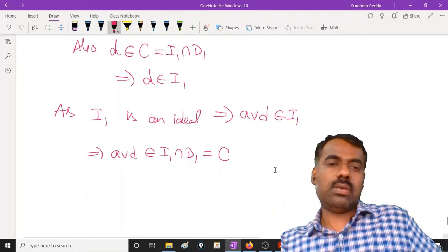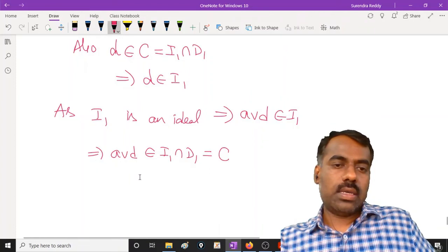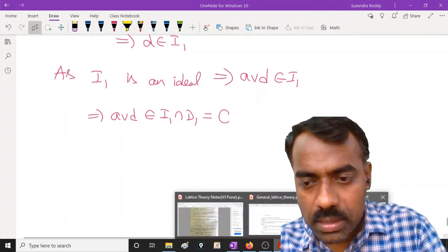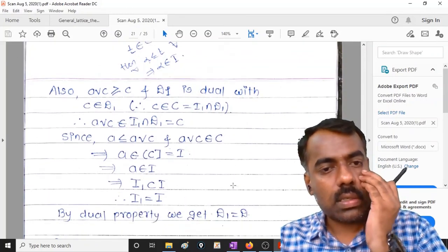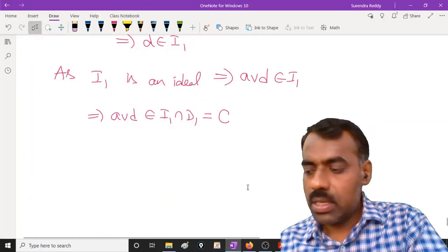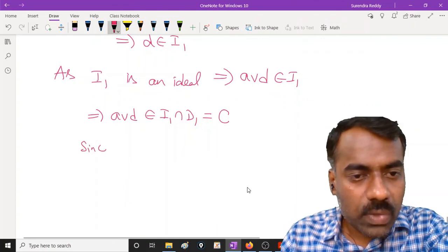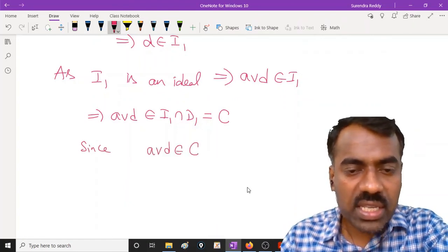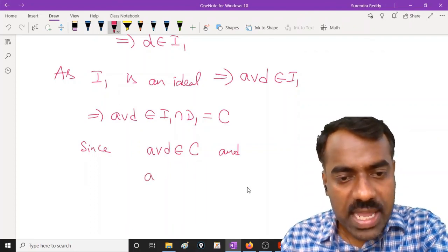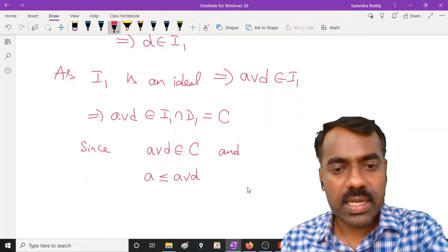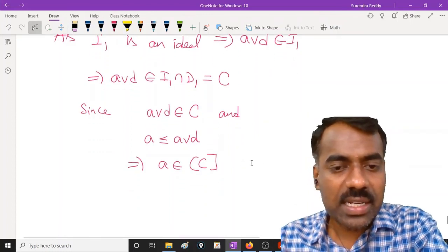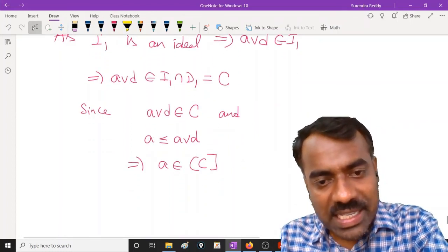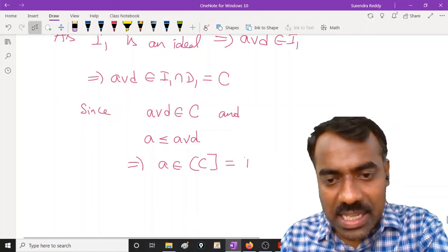Now we are on track. Since A join D belongs to C, and we know that A is less than or equal to A join D, this implies we can say that A belongs to the ideal generated by C, because an element belongs here if and only if it is less than or equal to some element of that set, right? But this is nothing but your I.